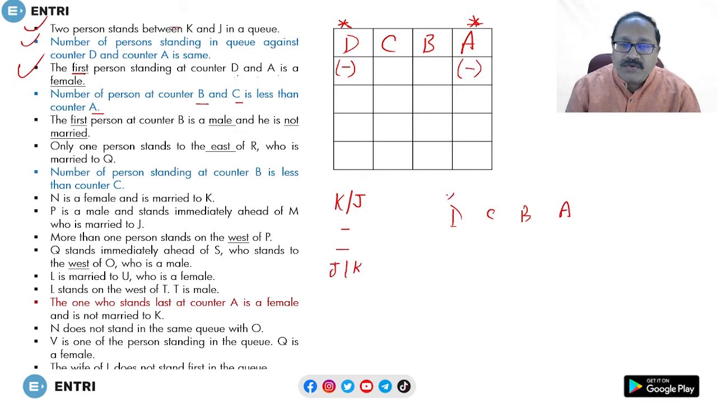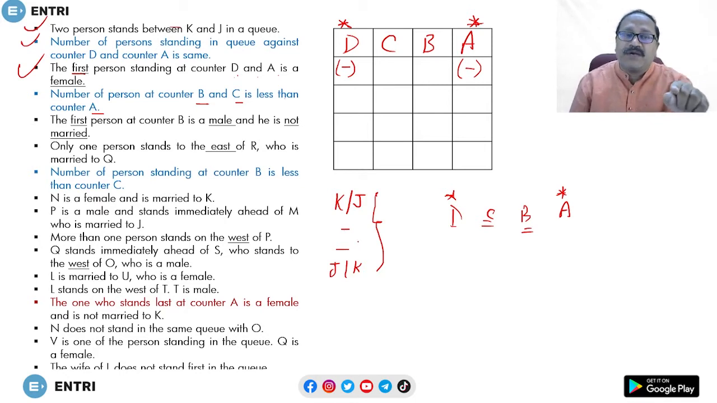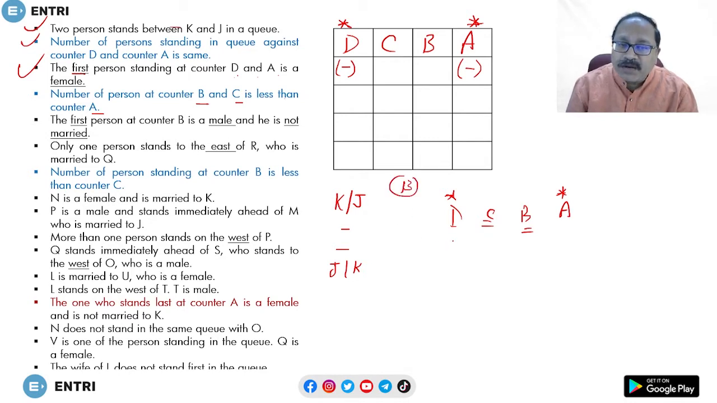So I know that D and A are both the same, and C is less than A, and B is also less than A. And the minimum number of people in a counter is 4, because we already know there are two people between J and K, so a minimum of 4 people will be in one counter. And there are 13 people in total. So suppose D has 4 members, then A also has the same 4 members. So out of 13, 4 + 4 is 8, and 5 persons remain.